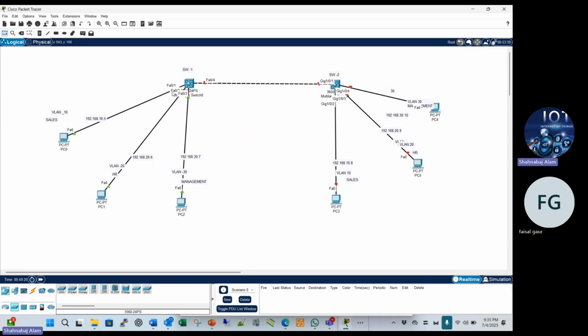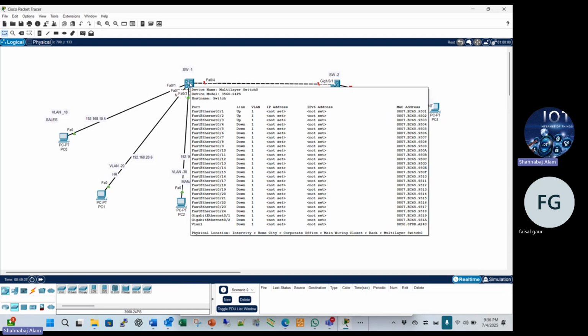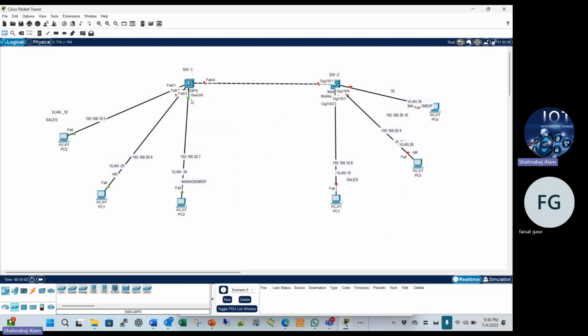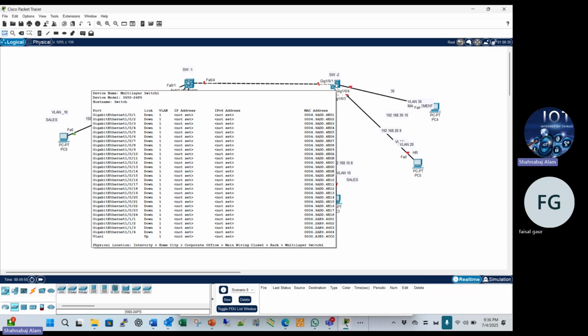So after that, the data will travel separately and will only be sent to this PC, and this switch checks where the destination is. First it sends the ICMP protocol data from that switch, and that switch also checks, because the VLAN is also created here.